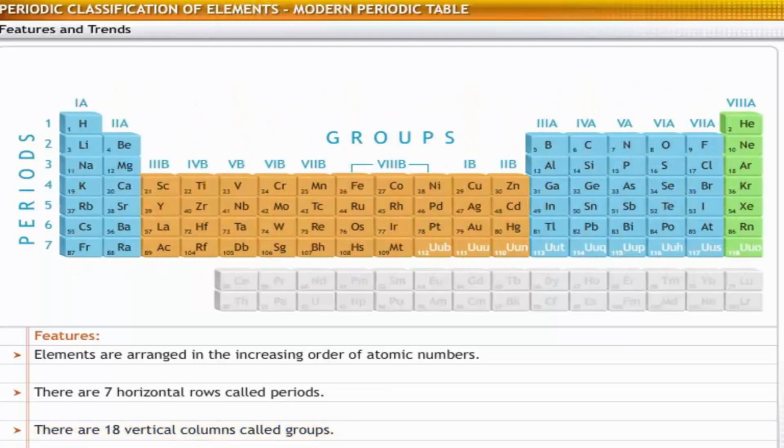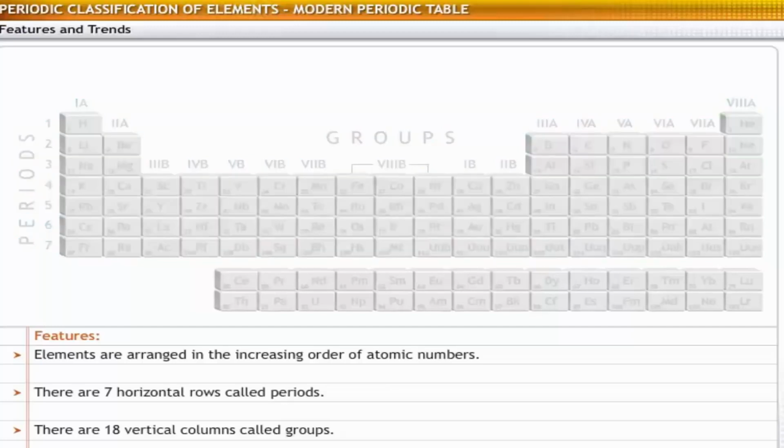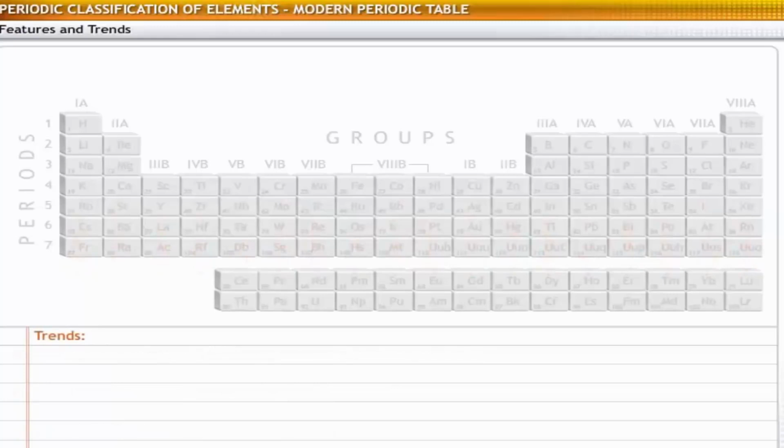You can locate an element in the periodic table by referring to the relevant period and group. For example, sodium belongs to the first group and the third period. You can observe trends in the properties of elements as you analyze them across periods and down groups. Let's look at the basic trends in properties.